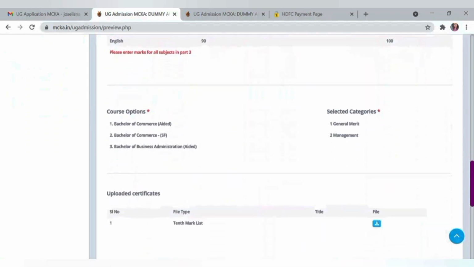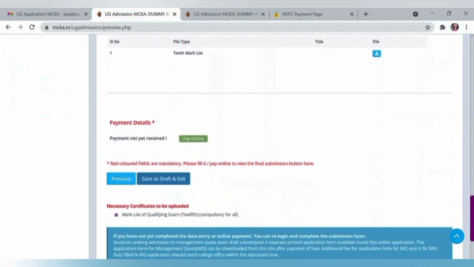Here I haven't entered all the mandatory details and that's why it shows as save as draft. Ensure that you have paid the online fee and submitted all the required documents for your application. Then only we can proceed with the same.